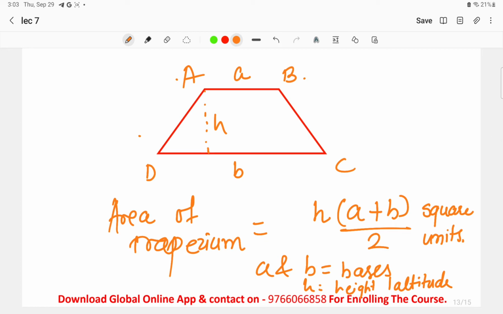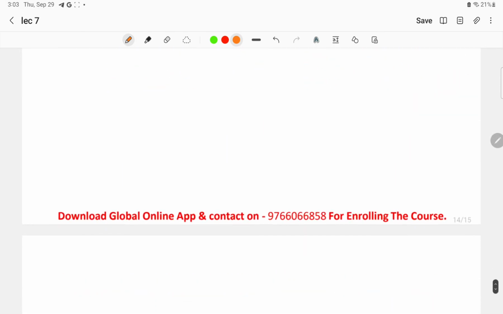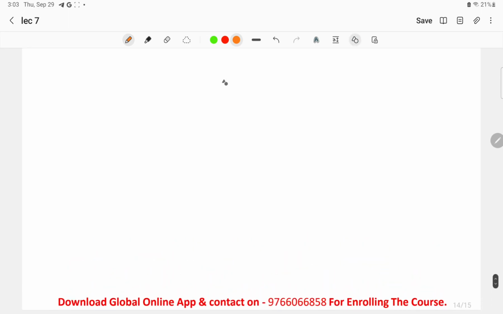Okay, now the perimeter of trapezium. Now what is the perimeter of trapezium? As we know, the perimeter means the outer boundaries, right? Whenever we add all the outer boundaries of a trapezium, it means we are adding all the sides, and we will get the perimeter of the trapezium. For example, this is A, B, and this we consider as C and D.